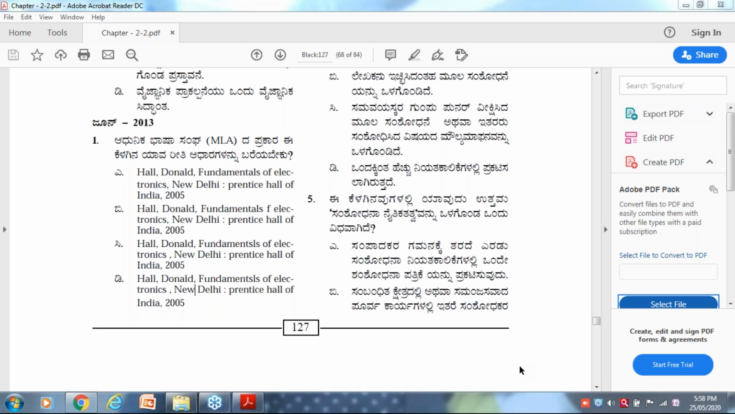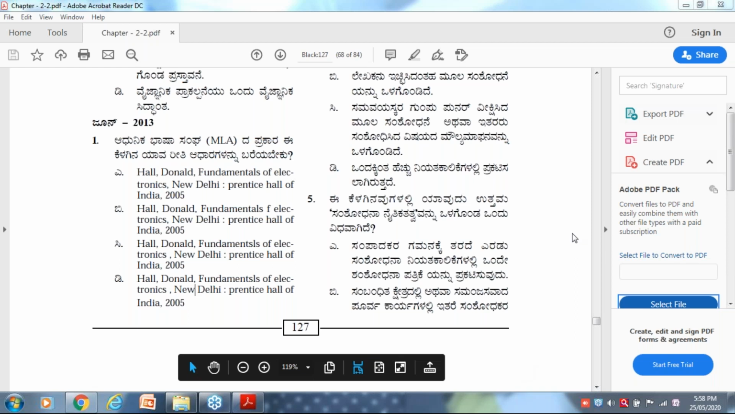See the spelling. Those who have said C and D, they are wrong. See the spelling of fundamentals. Either it is A or B. Yes, absolutely right, it is A only. See the differences, see the spellings. You are in a hurry.